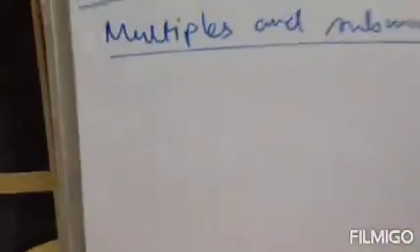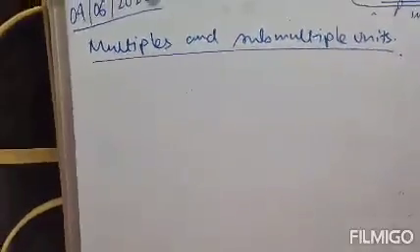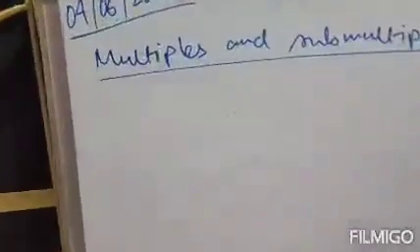There are submultiple units also. Clear? Next, submultiple units. Submultiple units means to produce smaller quantities.